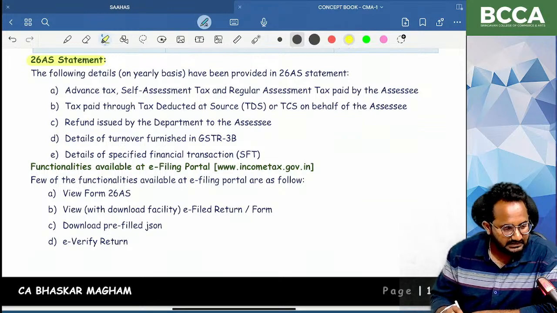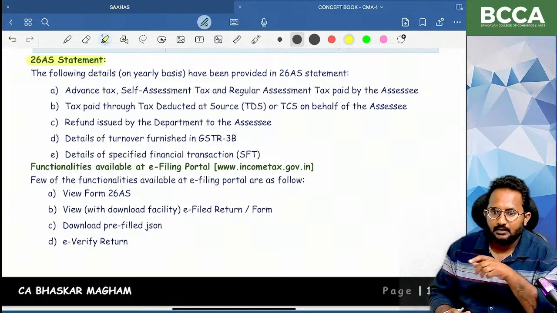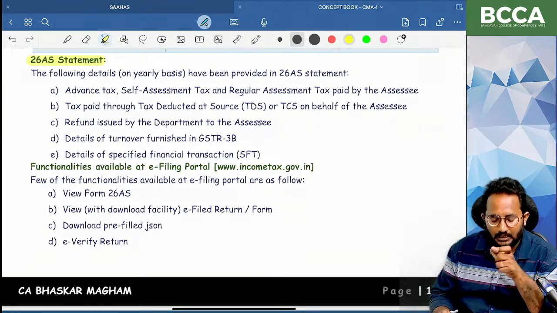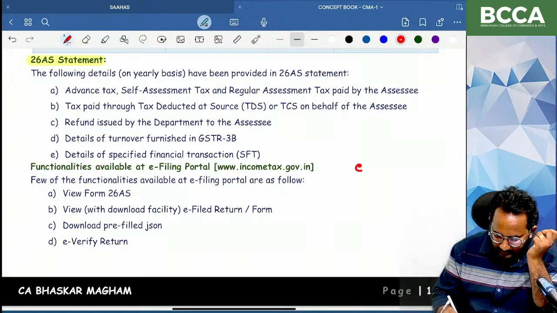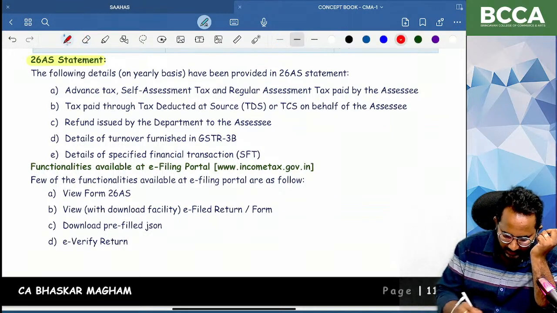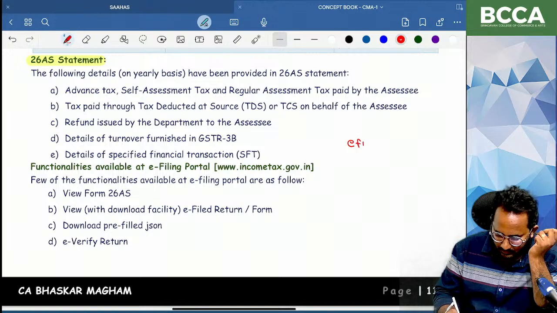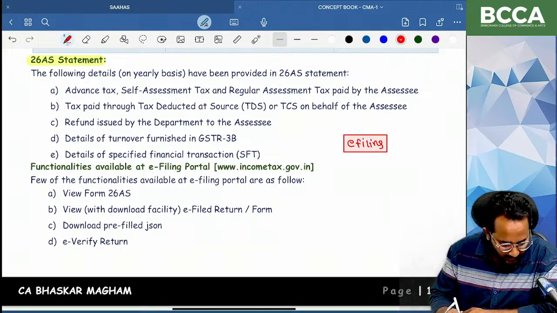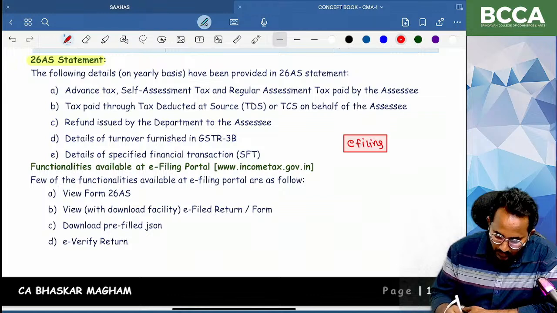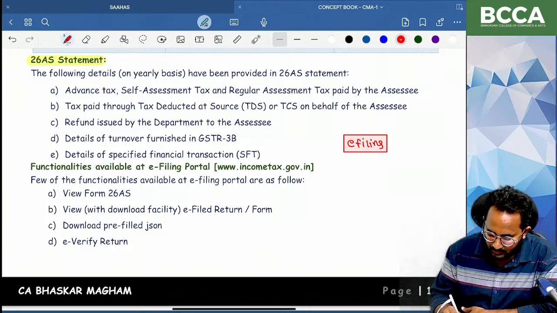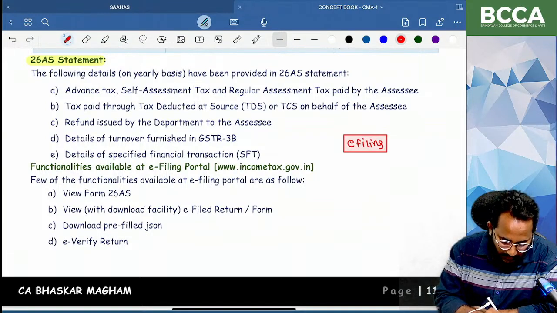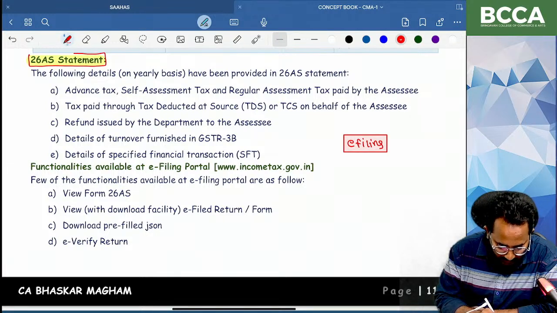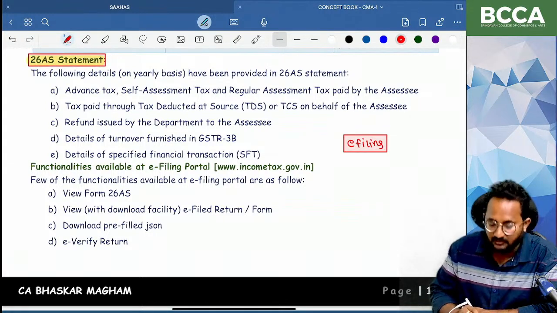So, next concept, 26AS. Form 26AS. Just listen carefully. If you enter the e-filing website, there are many functionalities, many uses, many options in the e-filing website. First of all, in the e-filing website, you can download the 26AS as a statement. You can download it in PDF form, or you can download it in HTML format also.